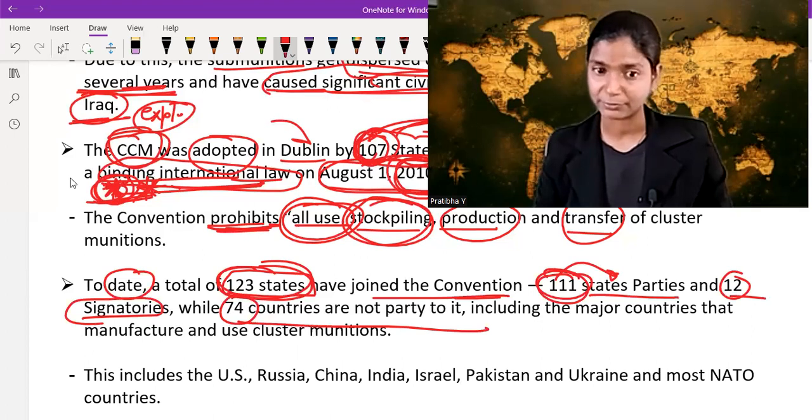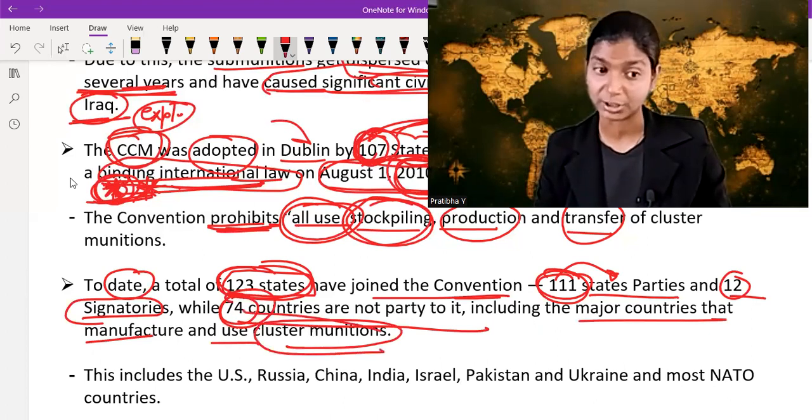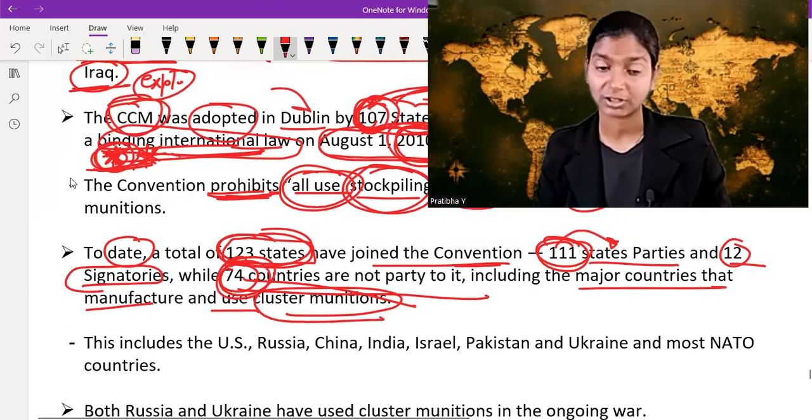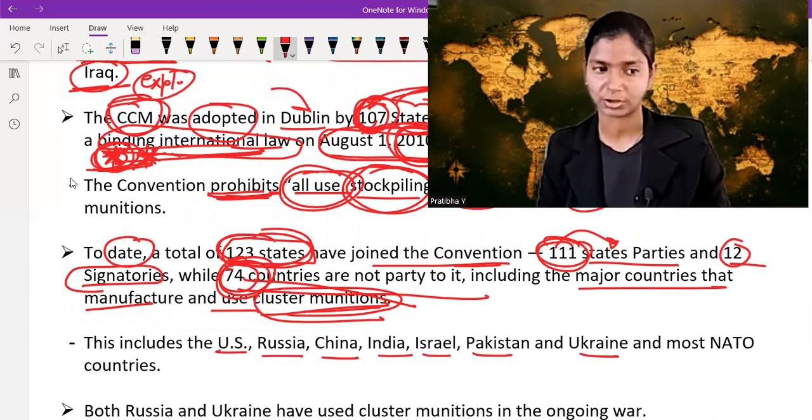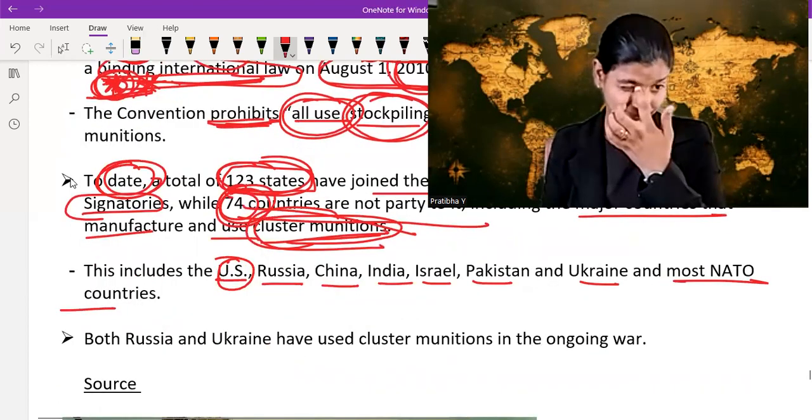And in that 74 countries, major countries that manufacture and use cluster munitions are included. Important countries who use this cluster munition on a large scale are the US, Russia, China, India, Israel, Pakistan, Ukraine, and most NATO countries. So the important countries who are using this cluster munition are not a party or signatory to this convention. So it is, you can say, just a joke, right?